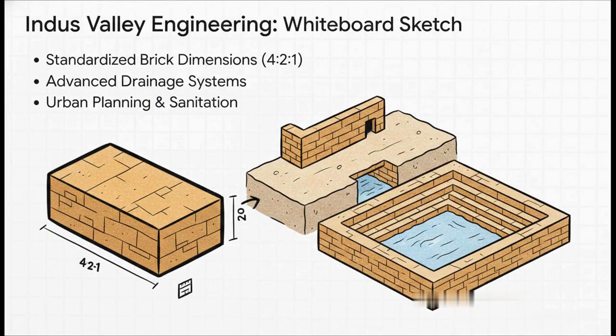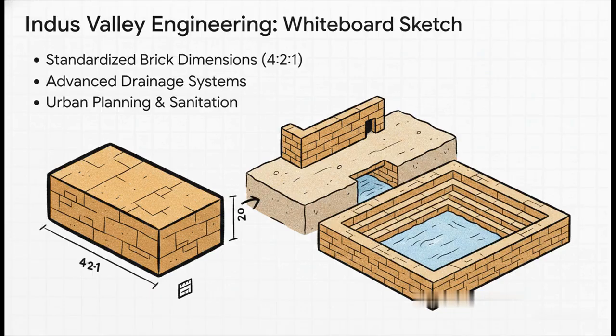It is absolutely mind-blowing to realize that the Indus Valley civilization achieved the world's first comprehensive urban sanitation systems. We are talking covered brick drains lining major streets and private wells for homes thousands of years ago. It's incredible.